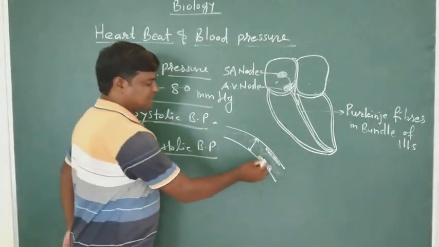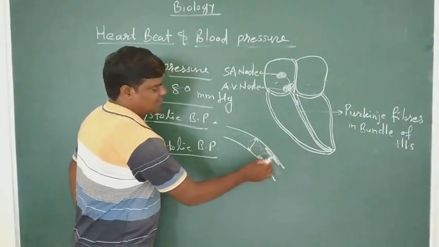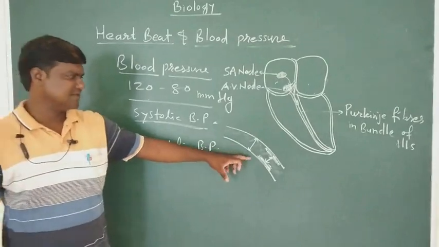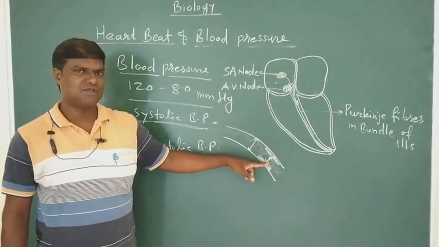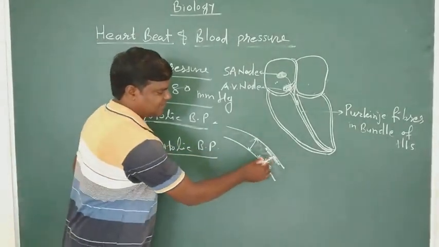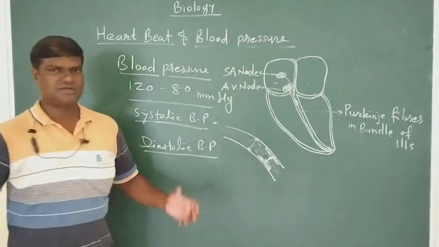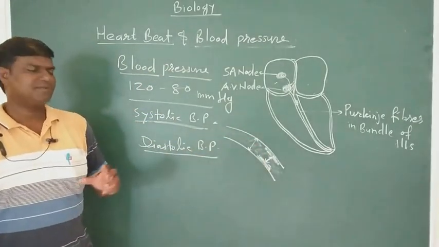So what happens here? The diameter, the lumen of the vessel, decreases, and the diameter is very small. So there is very little passage to carry the blood. So definitely blood pressure can be created here.